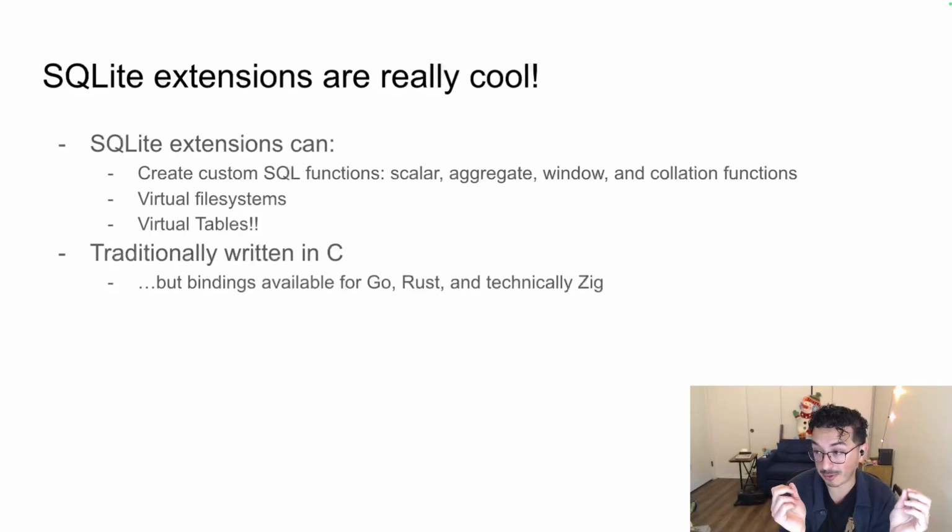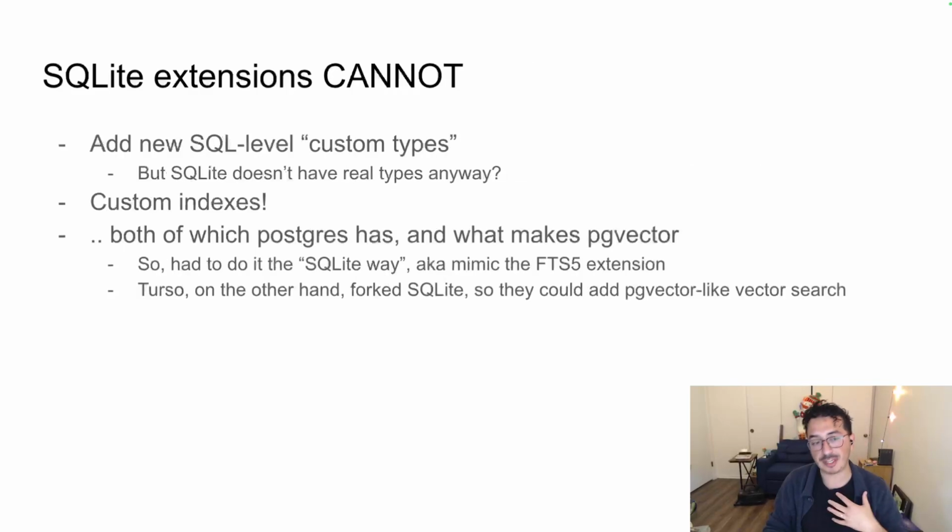Or virtual tables. Virtual tables are what powers SQLite-vec. That is what the vec0 constructor is that we showed before. That is, in my opinion, the most powerful thing you can do with SQLite extensions. You can abstract away data access to different places using pure SQL, right?